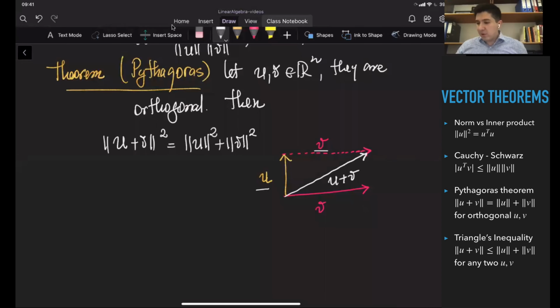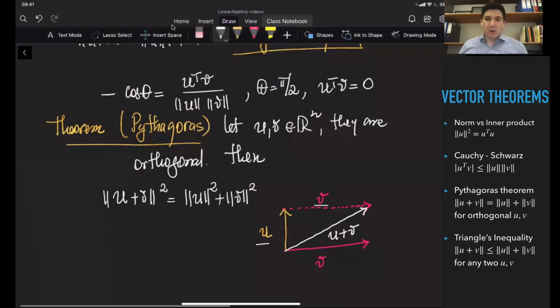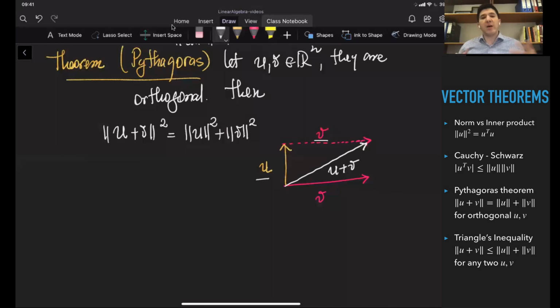In order to prove this, I'm going to use an equation. Let's try to prove this. It's really important for us to learn how to prove this kind of theorem, because the idea of expanding the norms, for example, is the same for all kinds of exercises and theorems. So let's try to prove this.